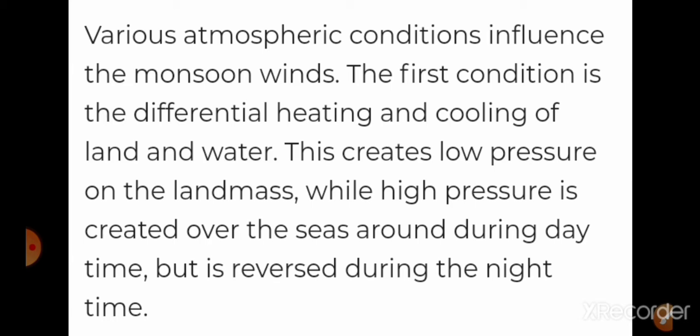The differential heating and cooling of land and water creates low pressure on the landmass, that means they experience high temperature, while high pressure is created over the sea because they have low temperatures. So during the daytime and nighttime, the wind system is reversed. Yes, that is the first reason.